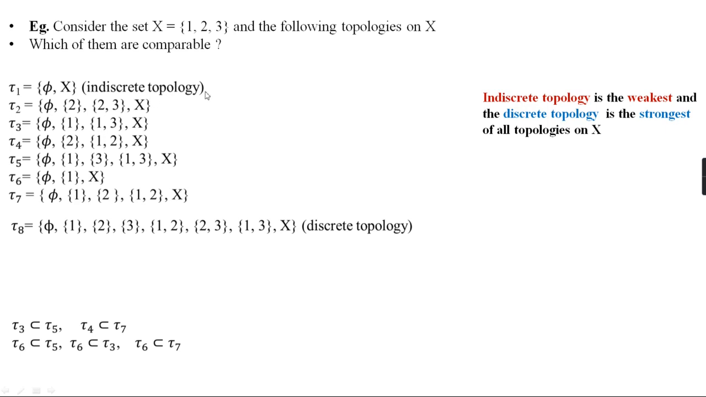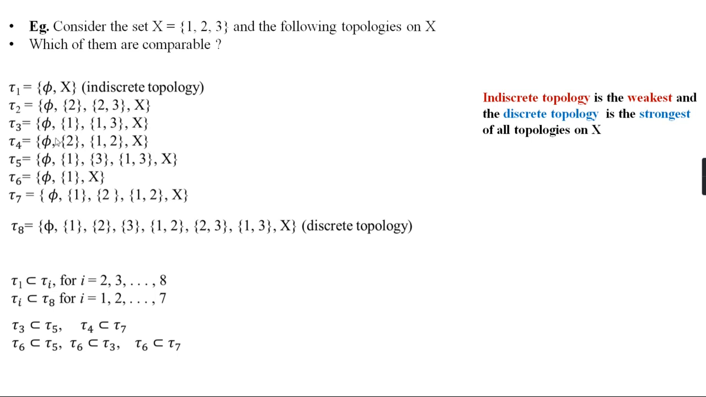So first, τ1. τ1 is weaker than each of these topologies. That means τ1 is contained in τi for every i = 2, 3, and so on. Also, we know that the discrete topology is the largest one, so we can say that τi is contained in τ8 for every i = 1, 2, 3, and so on. Again, there are other comparable topologies here.